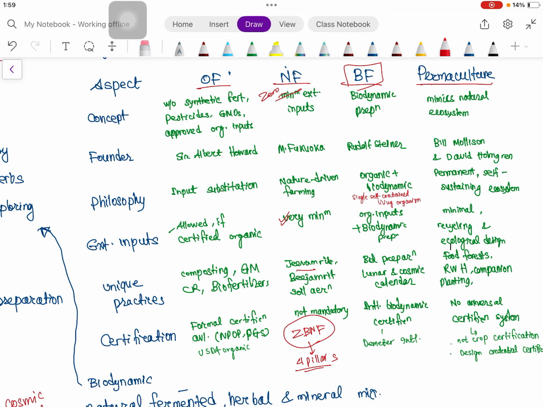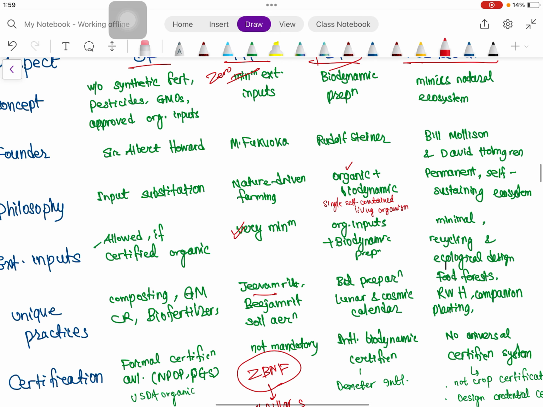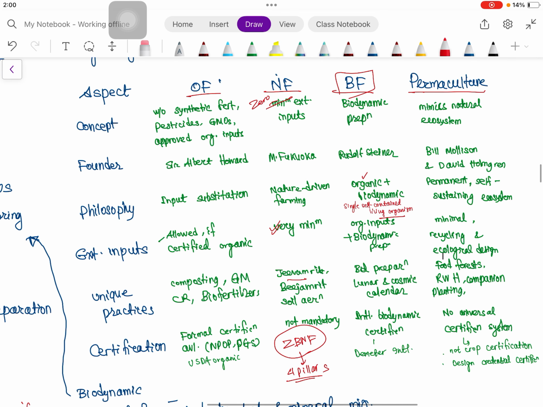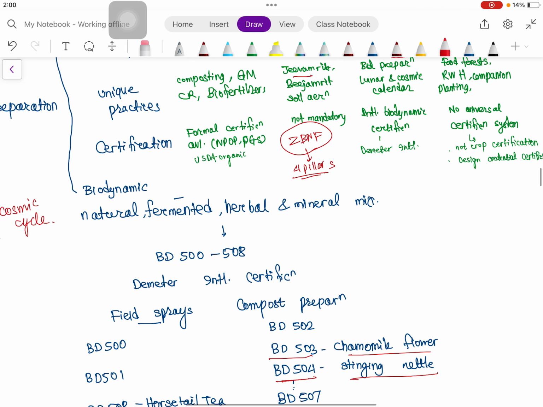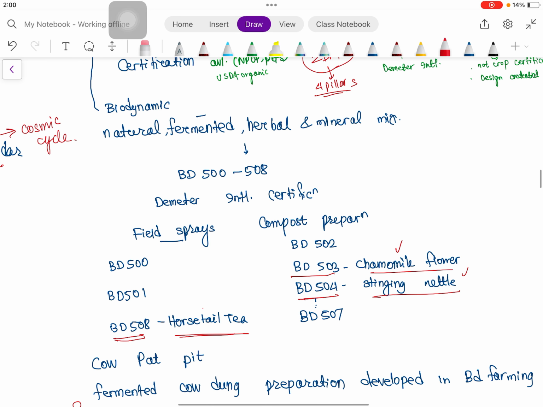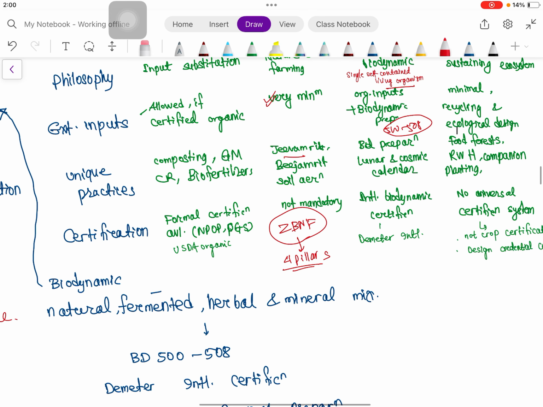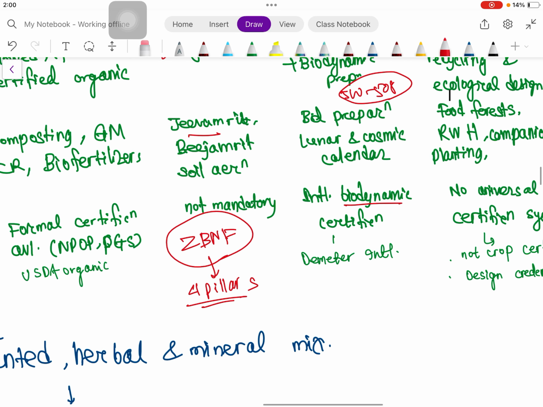Then biodynamic farming, as we have already discussed. So biodynamics means organic and biodynamic substance addition, and treating the farm as a single self-contained living organism. We have discussed biodynamic farming, like BD 500 to 508. Those are preparations using various herbs like chamomile flower, stinging nettle, or horsetail teas. These are some examples. We need not remember everything. Then a certification standard is also used in case of biodynamic farming, that is Demeter International standard.